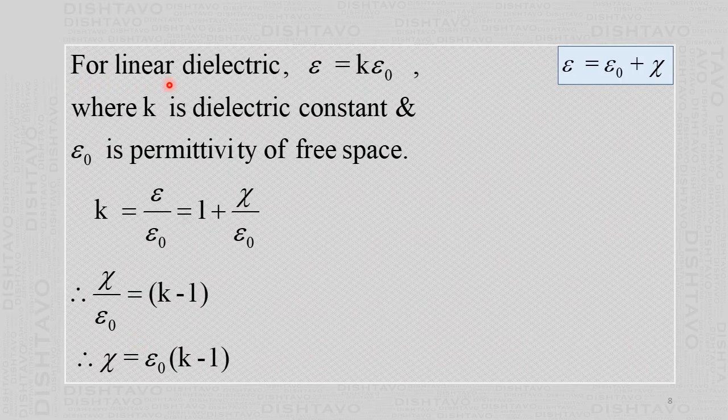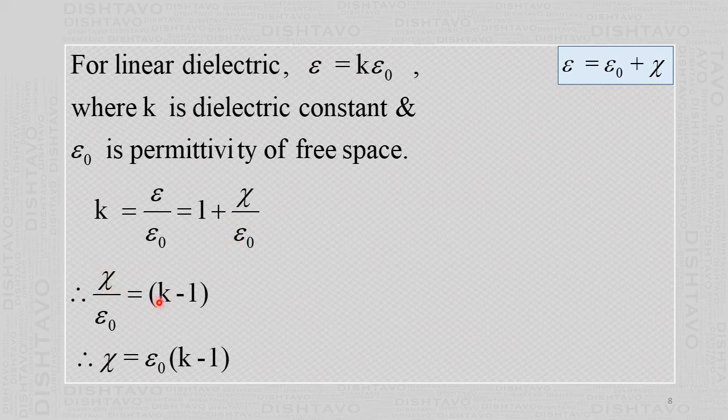Then for linear dielectric, epsilon equal to k epsilon 0. We have very often used it earlier. K is called the dielectric constant, and epsilon 0 is the permittivity of free space. So from epsilon equal to k epsilon 0, k equal to epsilon by epsilon 0. And if you use the equation from the previous slide, it is equal to 1 plus chi divided by epsilon 0.